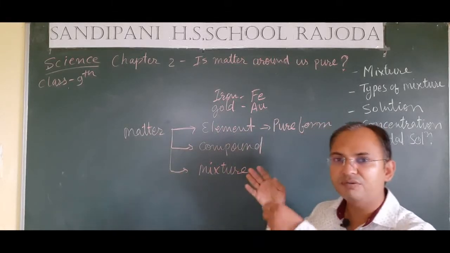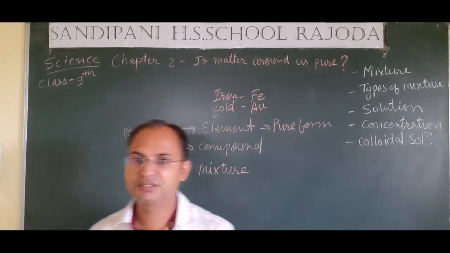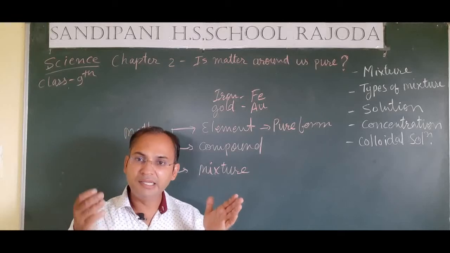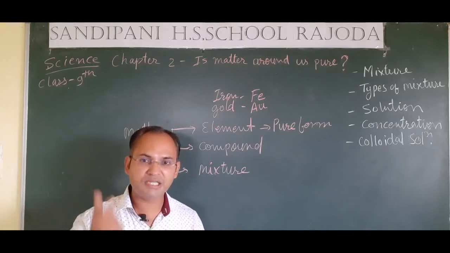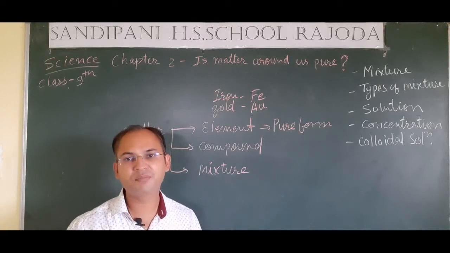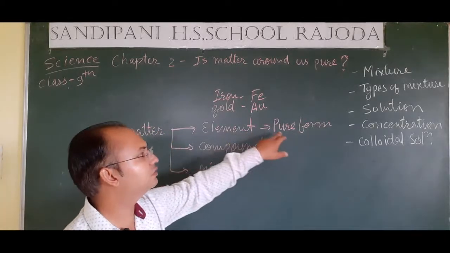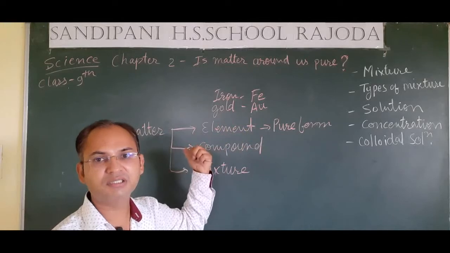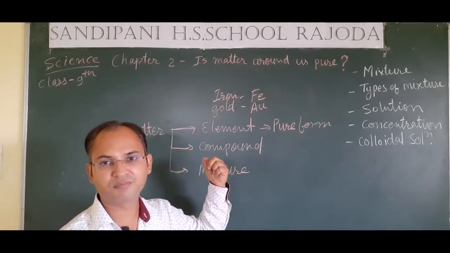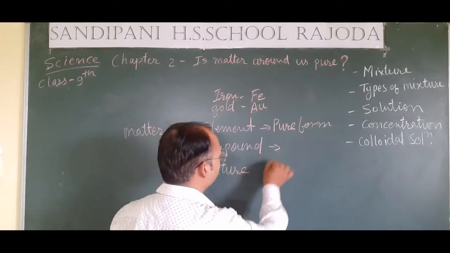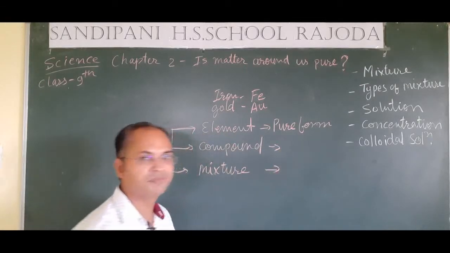You have studied about the periodic table in lower classes. In the periodic table, all the names given are names of elements and not mixtures or compounds. So students, an element is the pure form of matter around us. Okay. Now see what are compounds and what are mixtures.